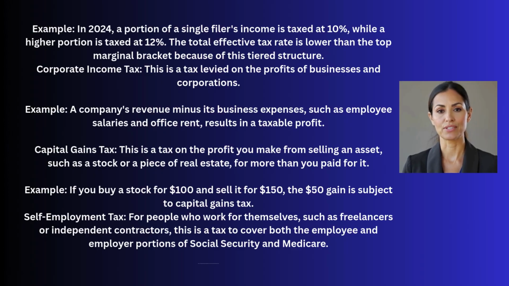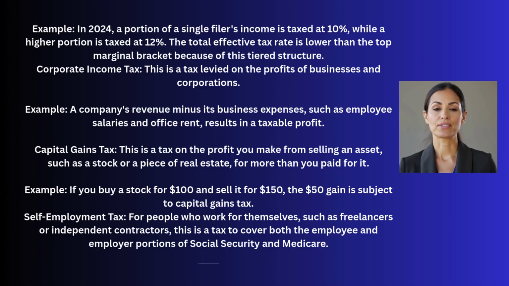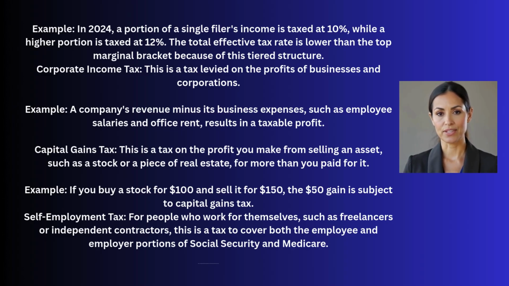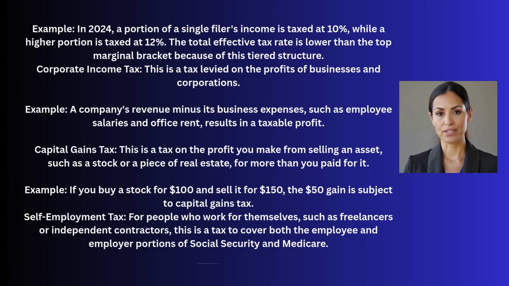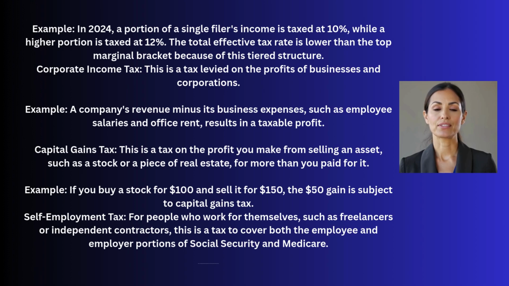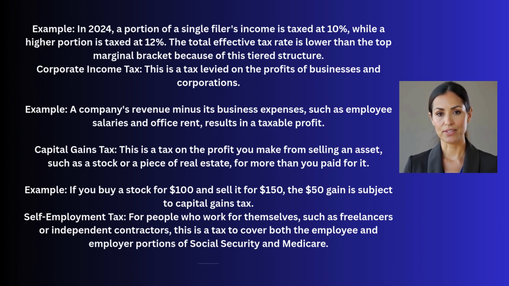Example: in 2024, a portion of a single filer's income is taxed at 10%, while a higher portion is taxed at 12%. The total effective tax rate is lower than the top marginal bracket because of this tiered structure. Corporate income tax. This is a tax levied on the profits of businesses and corporations. Example: a company's revenue minus its business expenses, such as employee salaries and office rent, results in a taxable profit.